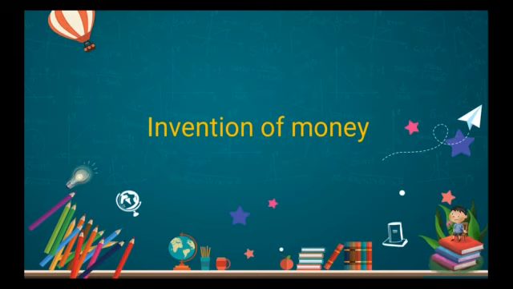And the next one is the direct contact between the producer and consumer. At present, there is no meeting of the producer and consumer directly at all. Everything is done through an online website, where we click on the website and add to the cart, and it is delivered to us at the doorstep itself. That is possible at present. After the invention of money, whoever wants to buy goods can go personally or get them from some other person, and they give the money. So that is one more difficulty that came to an end.